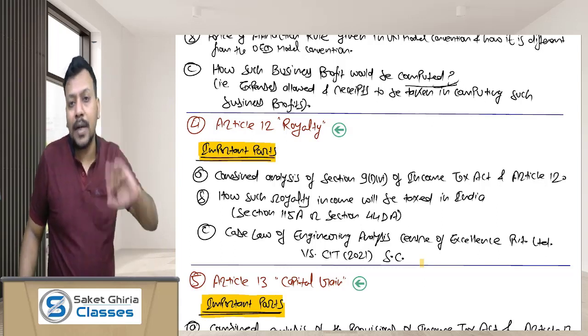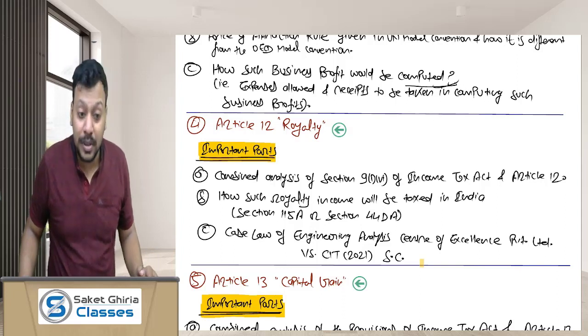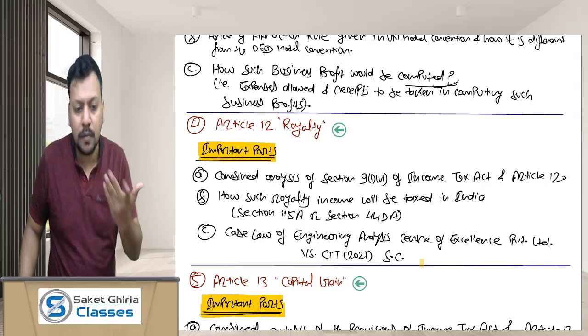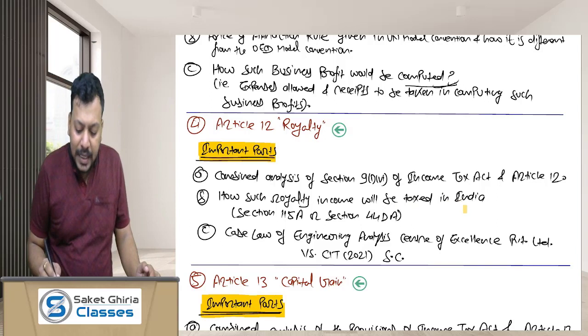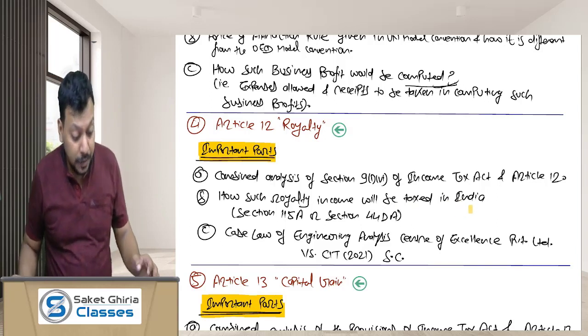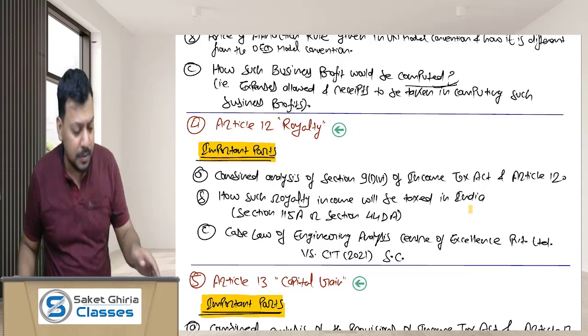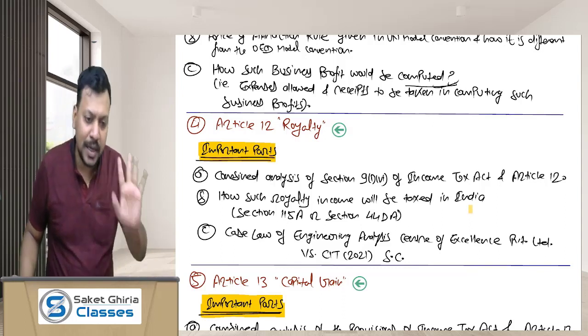So what is the treatment of royalty as per Article 12 and how is the royalty considered as per section 9(1)(vi) of the Income Tax Act? Okay, how will such royalty income be taxed in India? This is again very important. Dear friends, if the royalty income is covered by Article 12, it is taxed on gross basis.